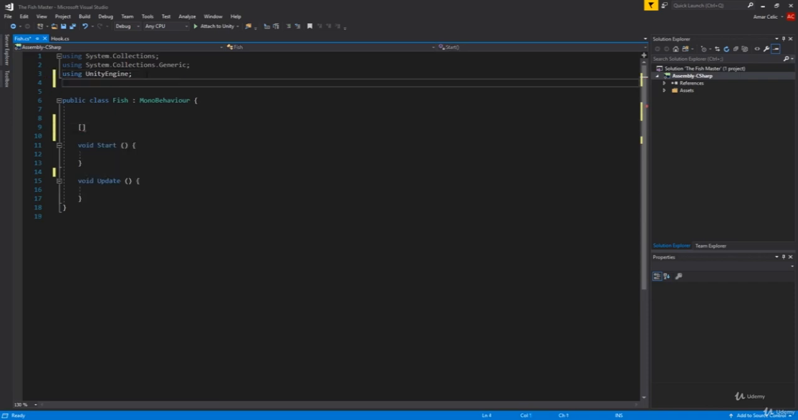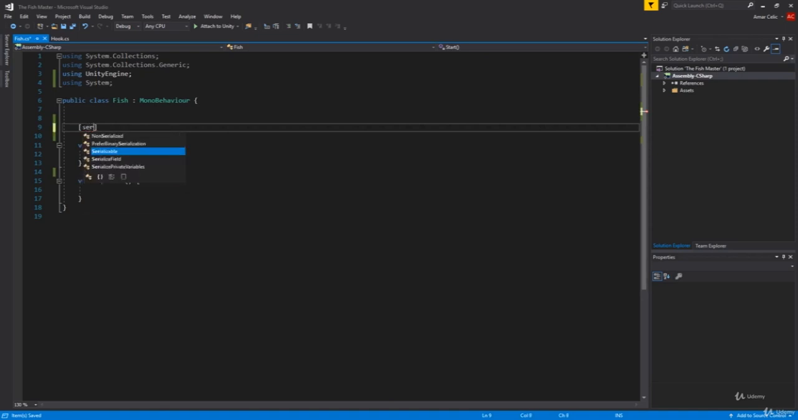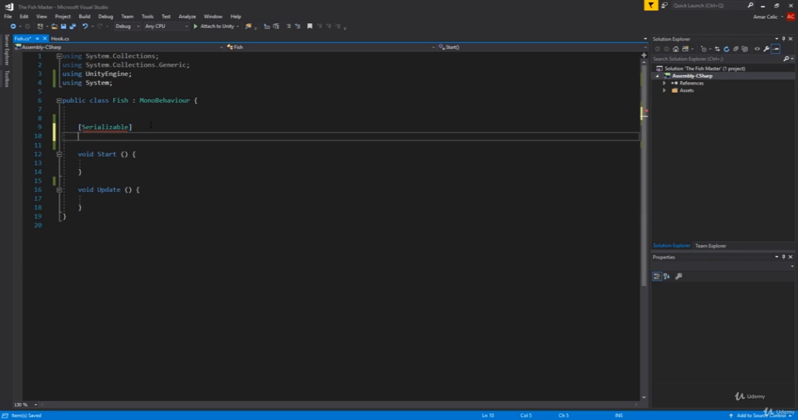Okay, I forgot. I have to put using System to actually access the function that I'm searching for. And the function I'm searching for is Serializable. So Serializable like this. And what is that? Well, basically, we're gonna have our serializable public class, which is gonna be called FishType, like this.